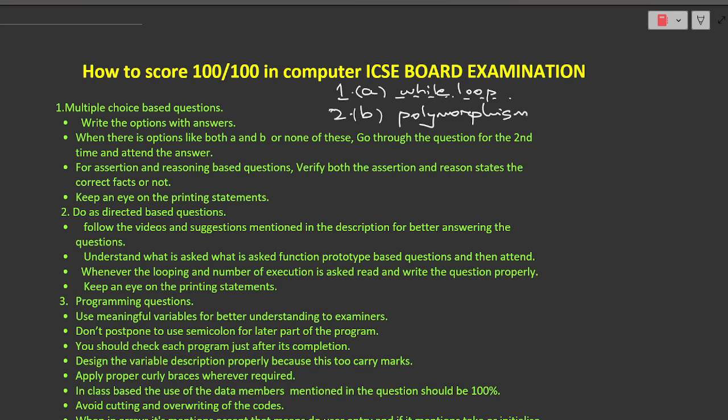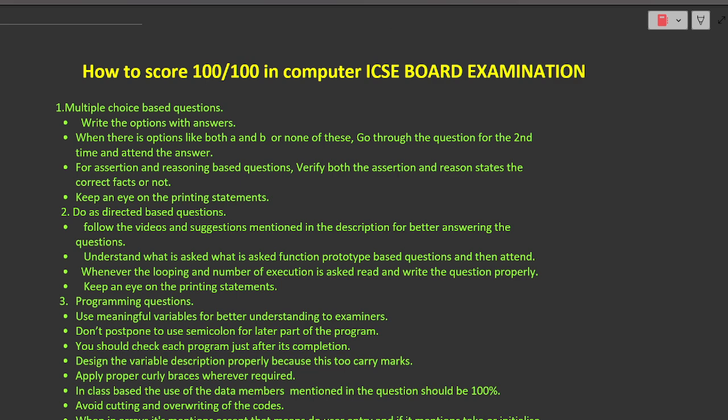This will help you in a different way, because while you will be checking your MCQ based questions, you shouldn't need to go back to the options and match the bits and the answer accordingly. It will help you somehow. You will not recognize it now, but when you will be checking your paper after the completion, there you will get the benefit of attending the answer in this particular way. So make sure that you write the answer of the multiple choice based question as well.